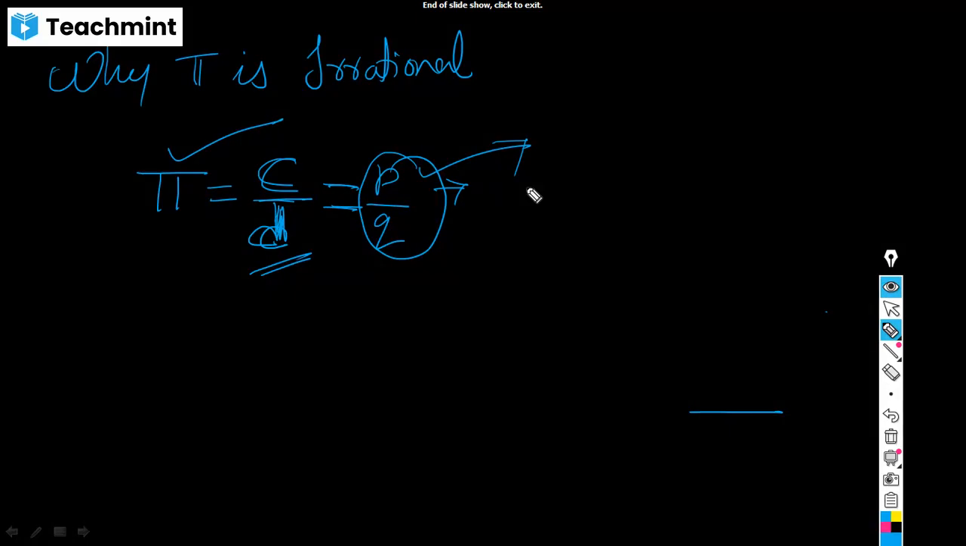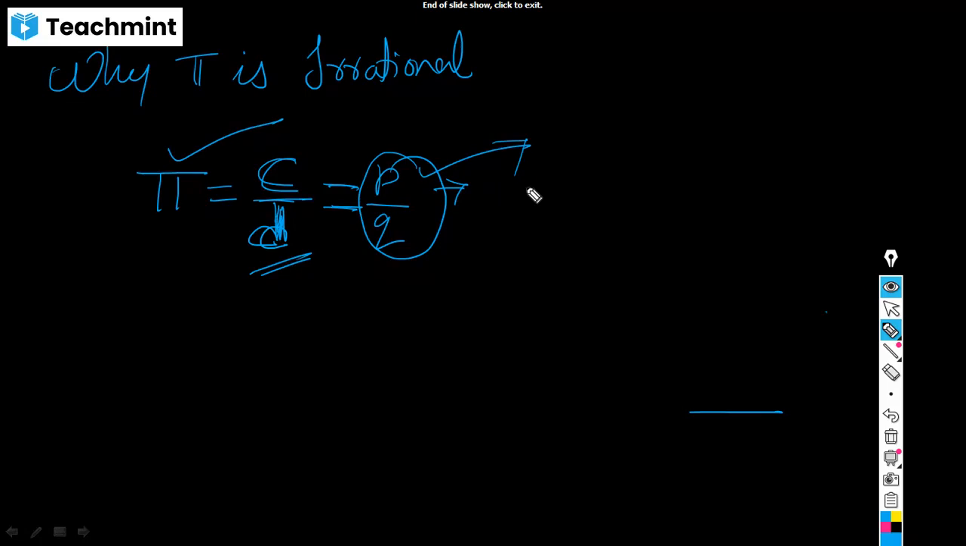There should be a reason, right? Why does it become irrational? Yes or no? Up to here I have told you, yes, after 3 point something we are going to get innumerable decimal places, and it is continuous, it's not going to end. But there should be a reason, right? Why is it like that?